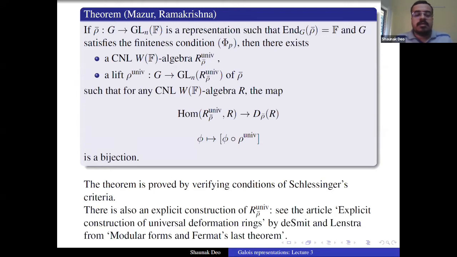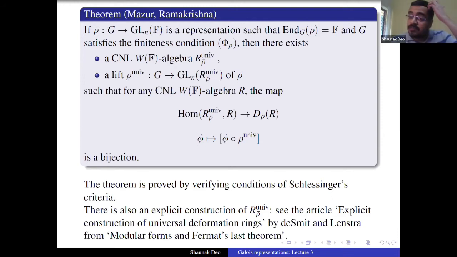I should mention that there is also an explicit construction of R_rho bar^univ. You don't have to go through Schlesinger's criteria or anything. You can just explicitly construct this ring by hand. Look at the article Explicit Construction of Universal Deformation Rings by Desmet and Lenstra. It is from the book Modular Forms and Fermat's Last Theorem, from the famous conference held at Boston University in '95, I think. The article there explains this construction. If you are only focused on getting a complete local ring which satisfies such properties, it's not hard, right?